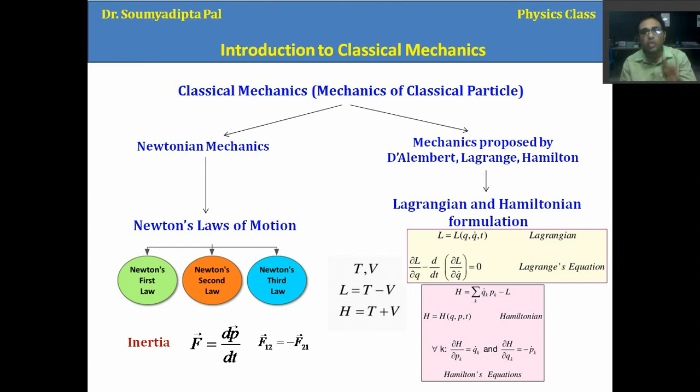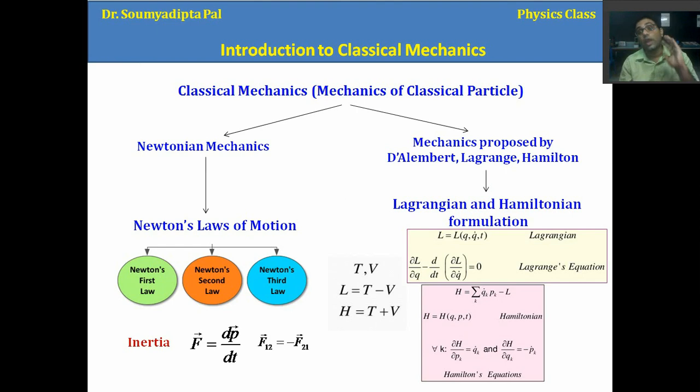We require x, y and z corresponding to the positions, and similarly px, py, pz corresponding to the momentum in different directions, right? So for a single particle we require 6 parameters, if we don't consider the time for the time being.